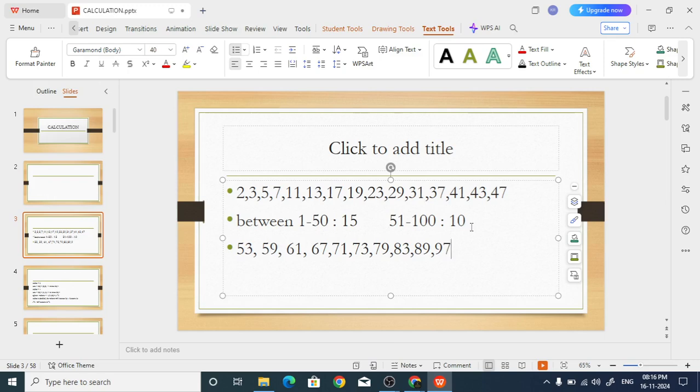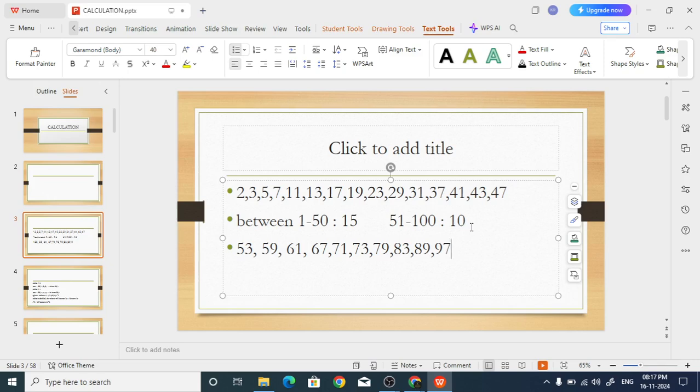Keep this in your mind, because sometimes in competitive exams they will ask you to find the sum of all the prime numbers between 80 and 90.